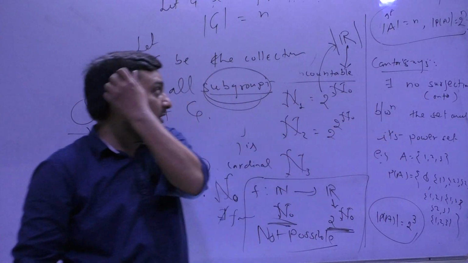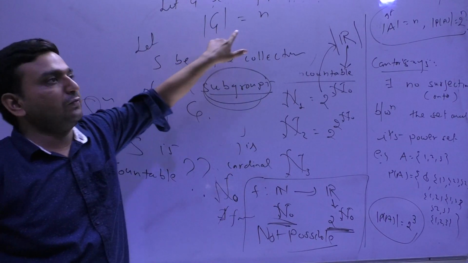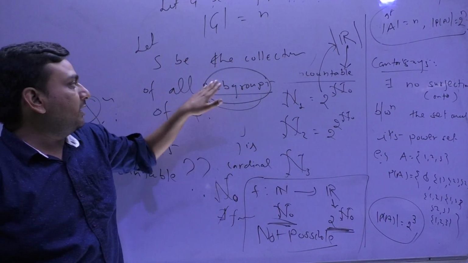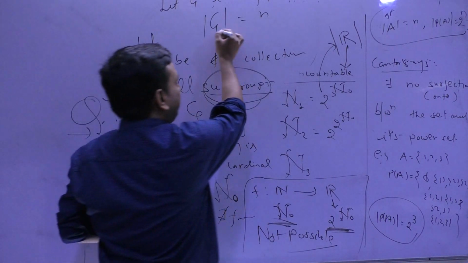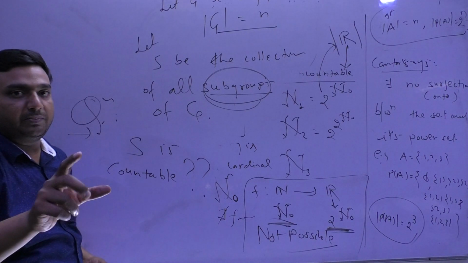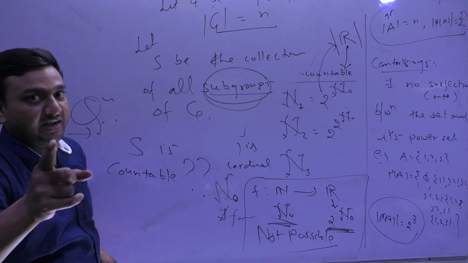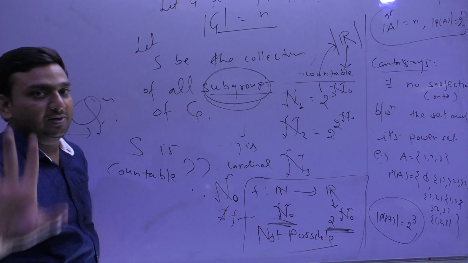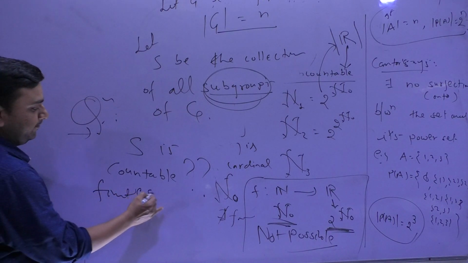But this countability comes if this turns out to be finite, then it is countable. So if G is a finite group of order n, its collection of all subgroups will be finite also, and a finite set is always countable.